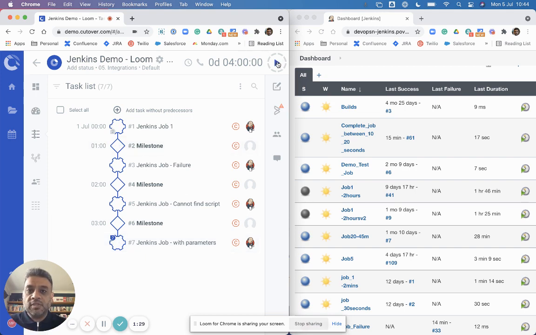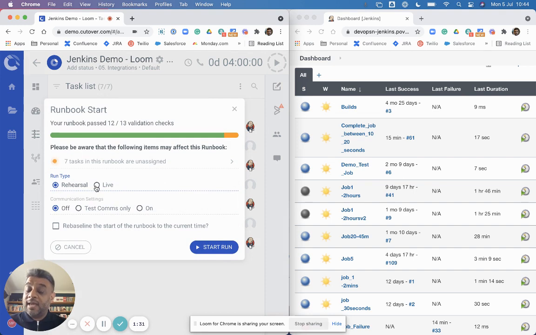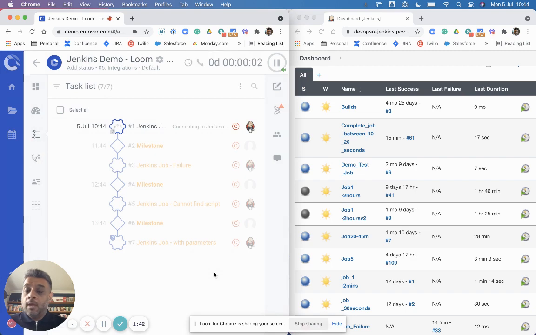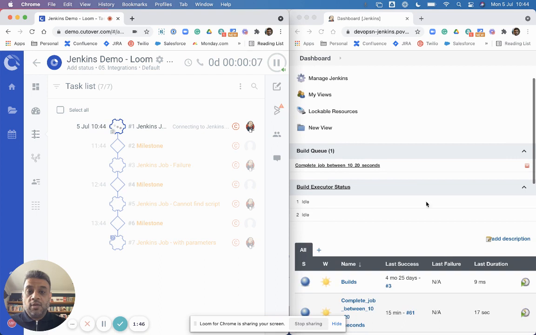So I'm just going to put this into execution. Has to be live. If you run integrations in rehearsal, they effectively get skipped because we don't want to keep running those integrations. So let's put that into live and let's start it off straight away. The Jenkins job is an auto start job, so you can see it running straight away, and you can actually now see it build on the queue.